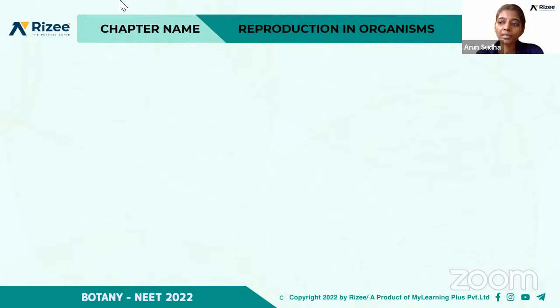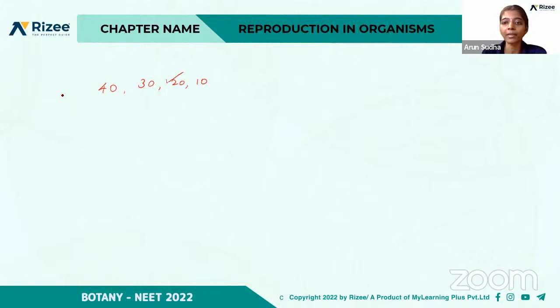So the next question. In maize, a meiocyte has 20 chromosomes. What will be the number of chromosomes in the somatic cell? The options are 40, 30, 20, and 10. In maize, the meiocyte has 20 chromosomes, so what will be the number of chromosomes in the somatic cells? That is also 20.